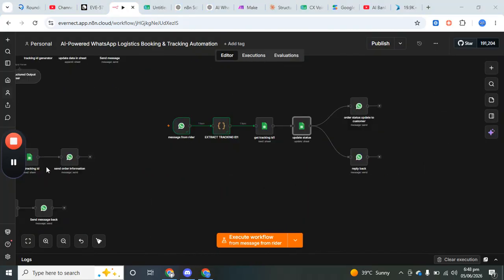So when the customer asks about their order, it will go to the second branch, and then it uses the tracking ID to get all the details, and then we'll check in the Google Sheet what the status is, and then send the status back to the customer that his order is currently booked, not delivered, or not in transit, etc. So I hope you like it. This workflow is very useful because it removes the manual